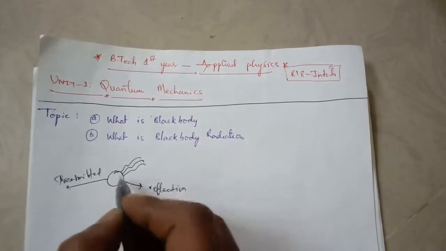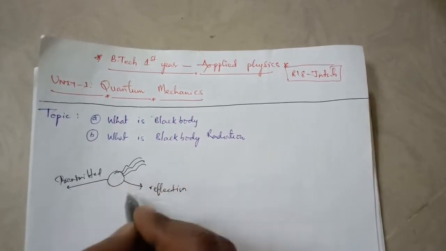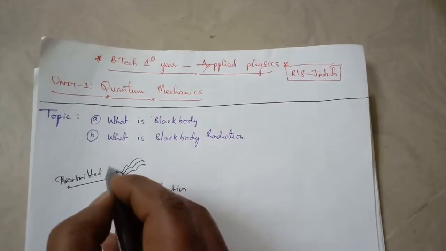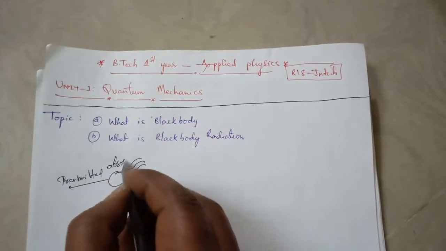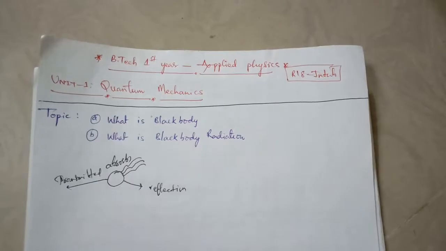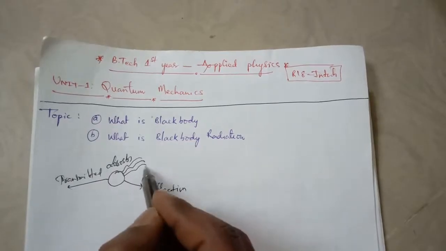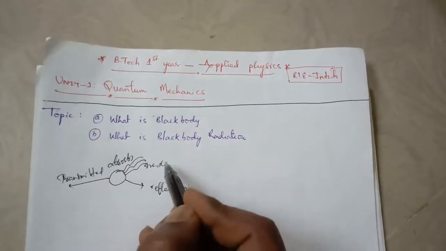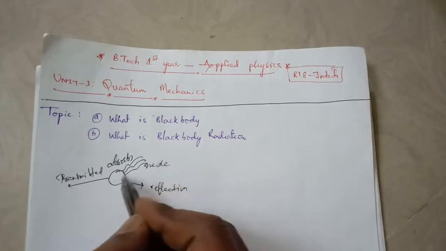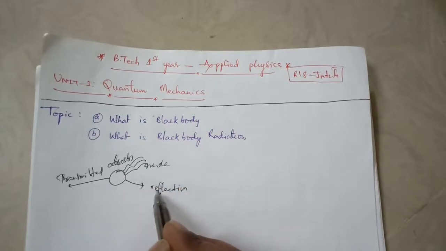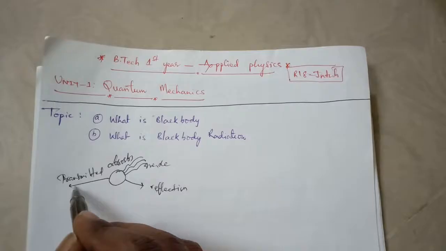And one more is absorption. When radiation of light is incident on the body, reflection may occur or transmission may occur.